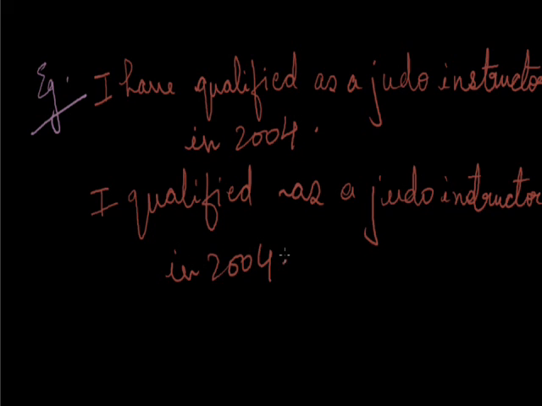So here are the two examples, that is, I have qualified as a judo instructor in 2004 and I qualified as a judo instructor in 2004.